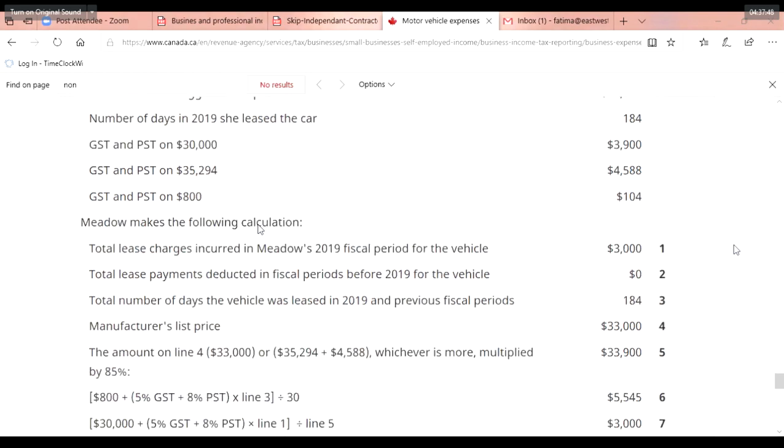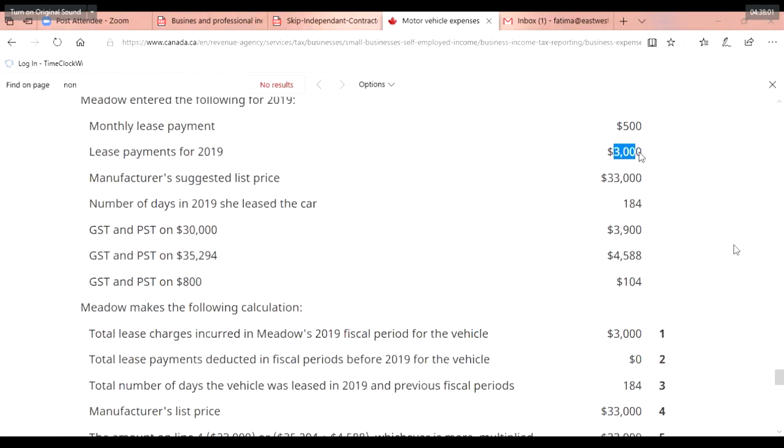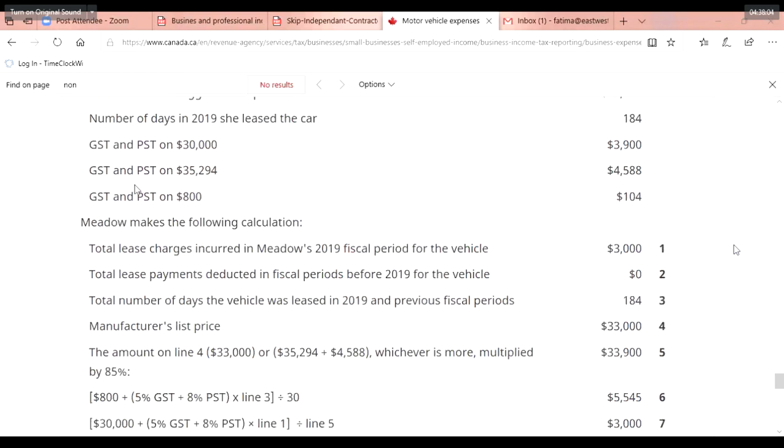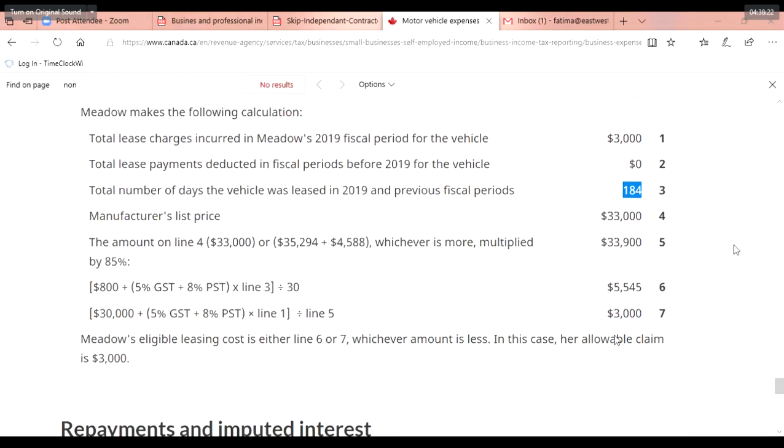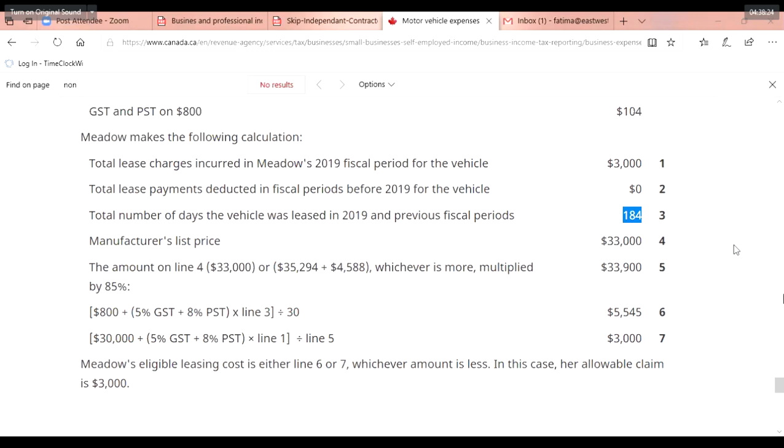Now Meadow makes the following calculation. The lease payment incurred for the vehicle was 3,000. If you can see here, it's already there, right? Lease payment for 2019. Total lease deducted in fiscal periods before 2019, we are not given the information, so we put $0. We don't need that. Total number of days the vehicle was leased in 2019 and previous fiscal periods is 184 days, because we just have that information. Manufacturer's list price was 33,000.